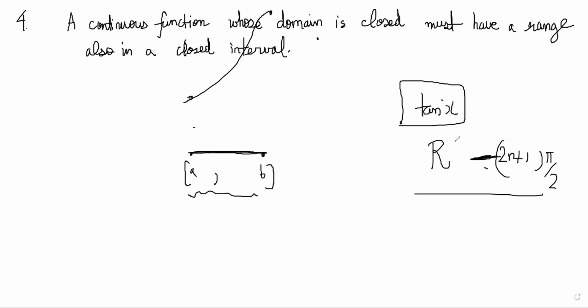Now that's about it for continuity. What we need to do now is understand differentiability. We have discussed the basics earlier, so I'll quickly go over what differentiability at a point is.